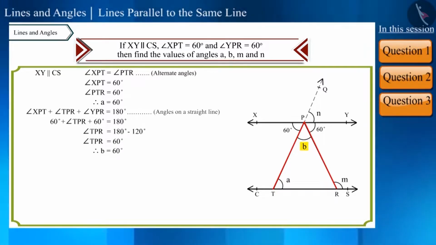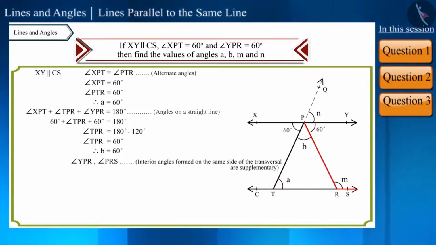Angle YPR and angle PRS are interior angles on the same side of the transversal, so they are supplementary angles. Therefore, their sum will be 180 degrees. We know that the value of angle YPR is 60 degrees and angle PRS is M. By writing in this way, we can find the value of M. We get M as 120 degrees.